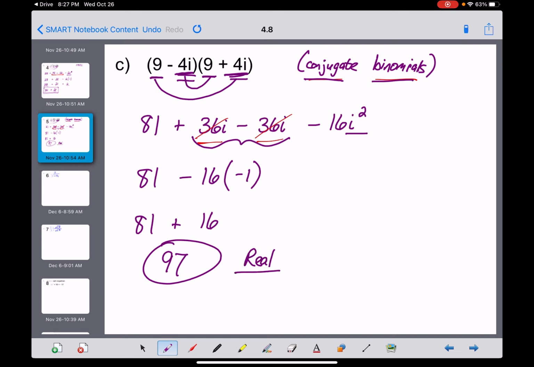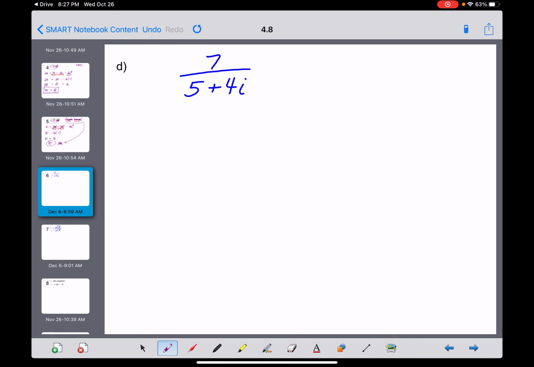There was no imaginary component to it because all of the i's are gone. And that concept, that FOILing two conjugate binomials is going to get you a purely real number, becomes pretty important when we start doing division by complex numbers.